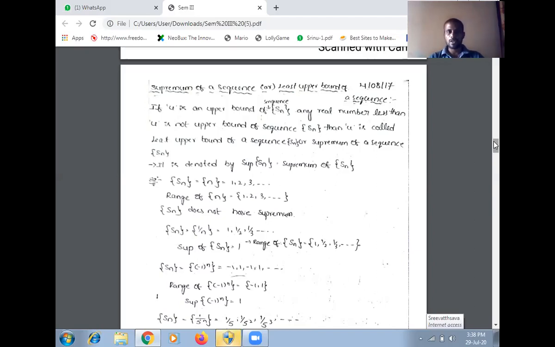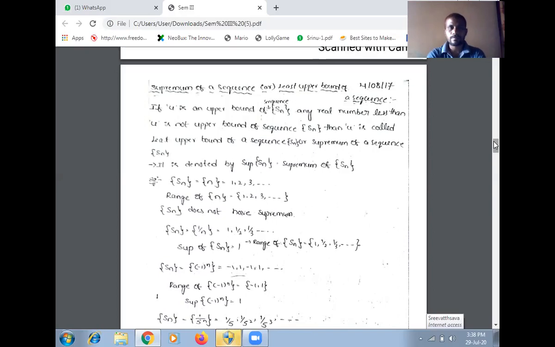The supremum of a sequence, or the least upper bound of a sequence. So what is the definition of the supremum of a sequence and the least upper bound of a sequence?